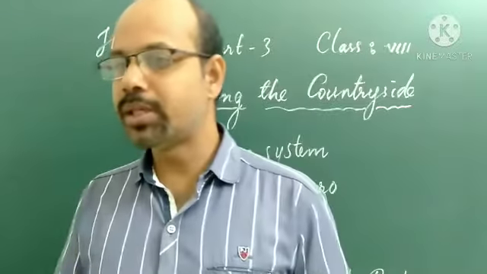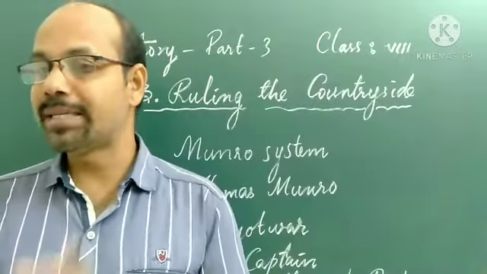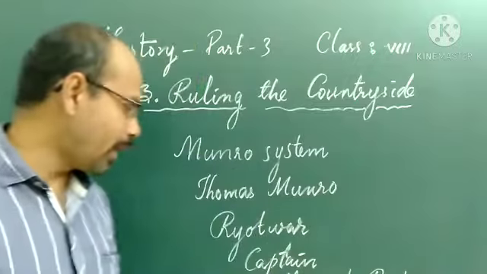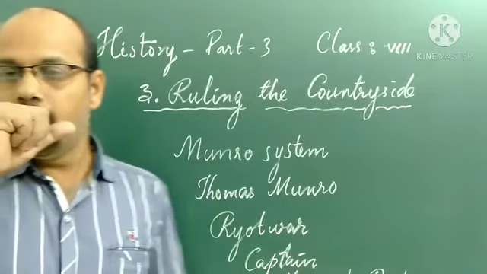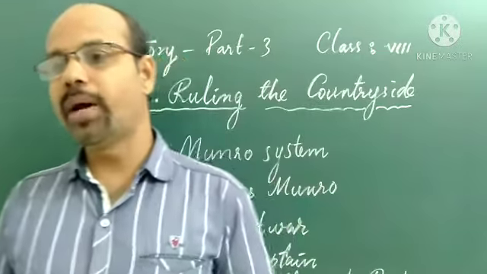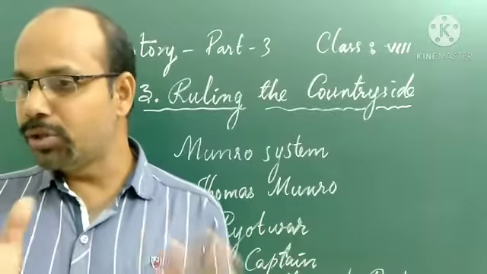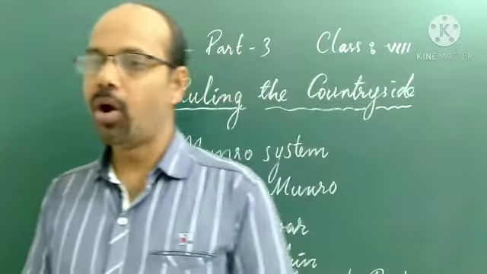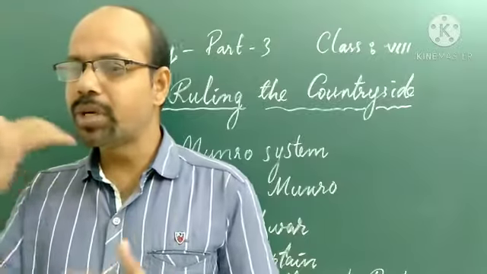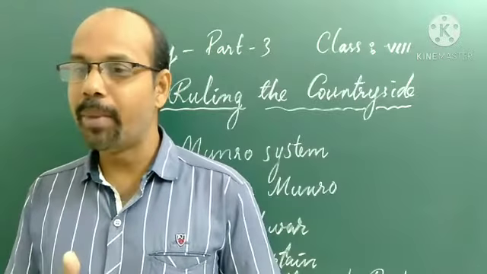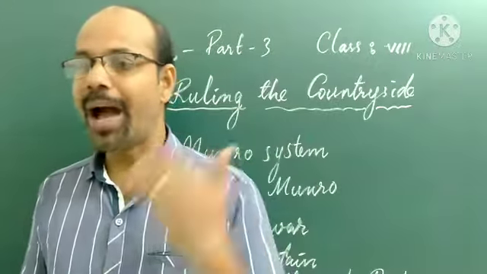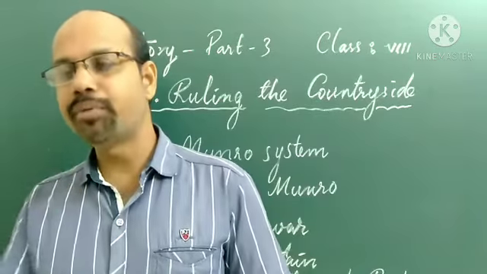But the new system that was devised came to be known as Rayatwar or the Rayatwari system. Rayat means farmer or agriculturist. It was tried on a small scale by Captain Alexander Reed in some of the areas.